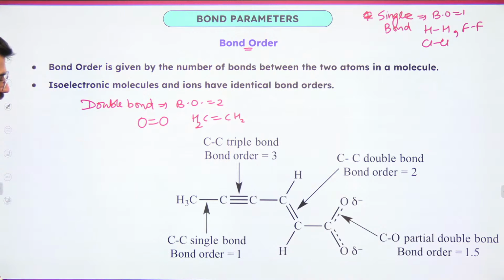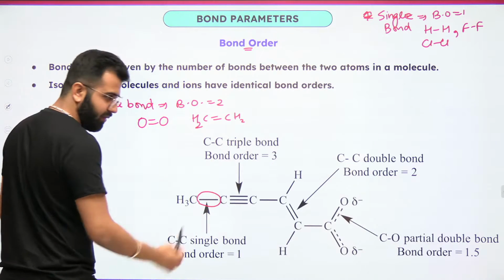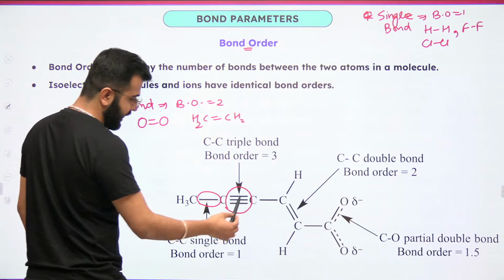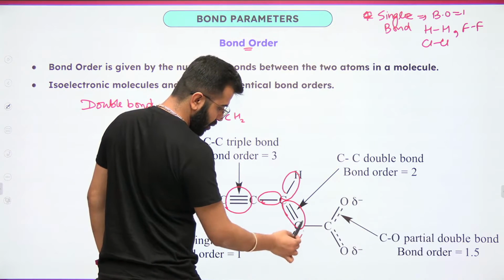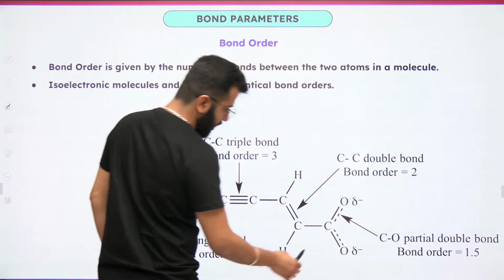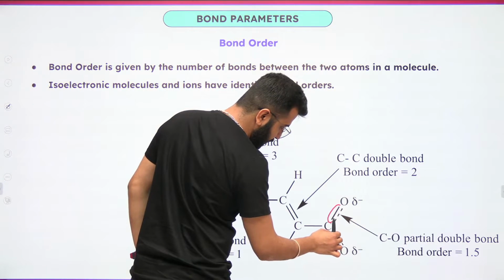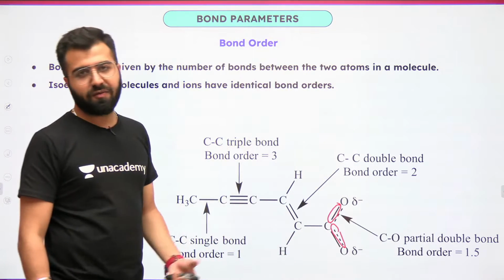So there is a molecule which is showing all the types of bonds. Okay? Here the bond order is 1. Here the bond order is 3. Here the bond order is 1, twice, 1, 1, 1. When you see one complete bond and one dashed line, this means half bond.